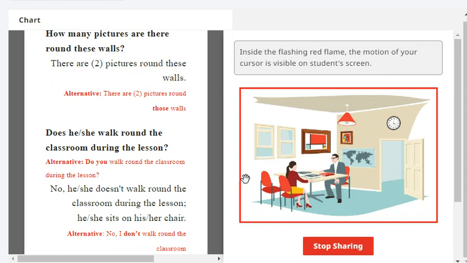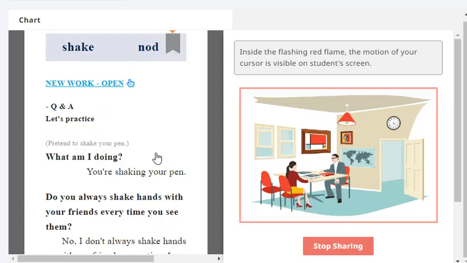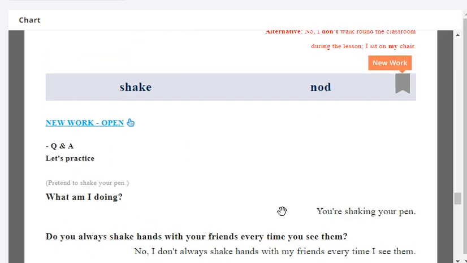Does she walk around the classroom during the lesson? No, she does not walk around the classroom during the lesson. She sits on her chair. Very good. Okay, next, repeat: shake. Shake. Nod.